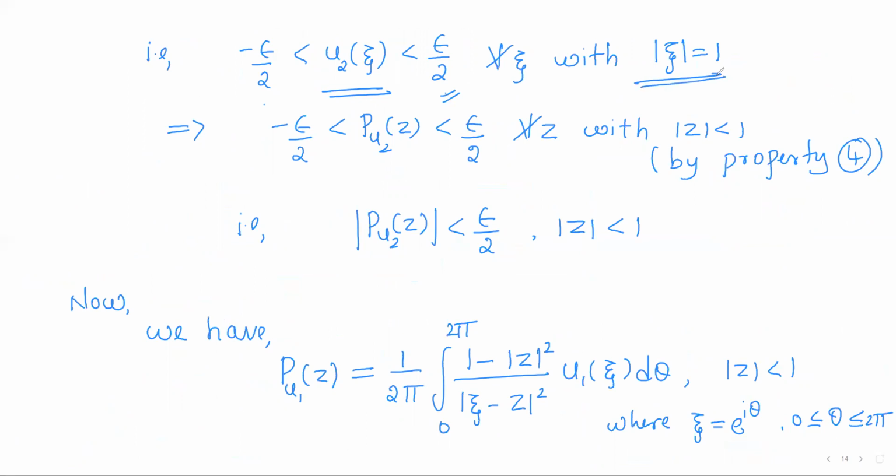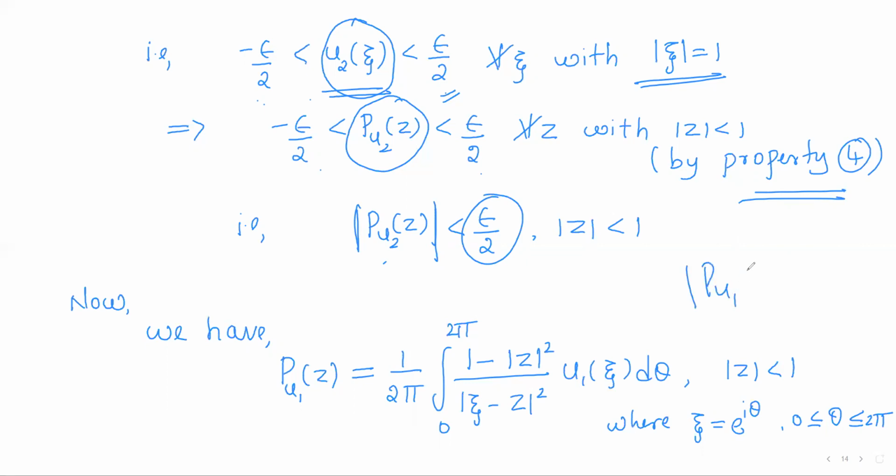That is, u2 of xi lies in between minus epsilon by 2 and plus epsilon by 2 on the unit circle. So as u2 of xi lies in between minus epsilon by 2 and plus epsilon by 2, by the fourth property of Poisson's integral of u, Pu2 lies in between minus epsilon by 2 and plus epsilon by 2. That is, modulus of Pu2 of z is less than epsilon by 2. So one is proved. Now it just remains to verify that modulus of Pu1 of z is less than epsilon by 2.